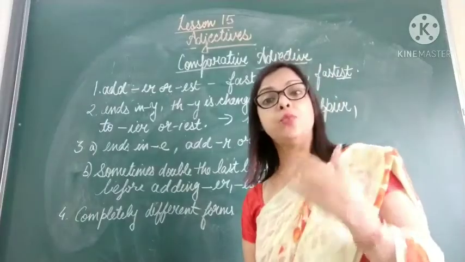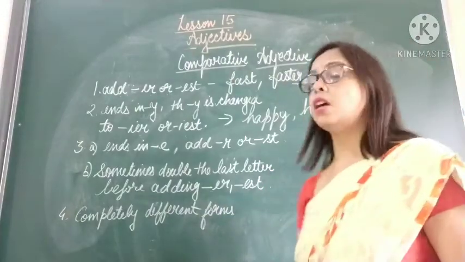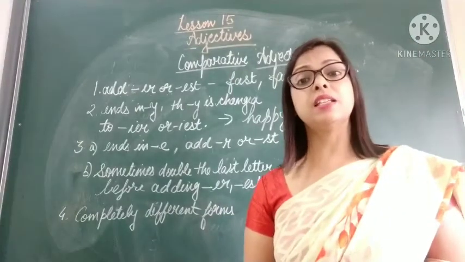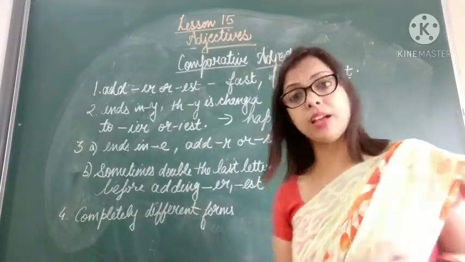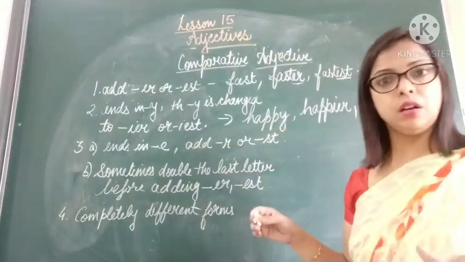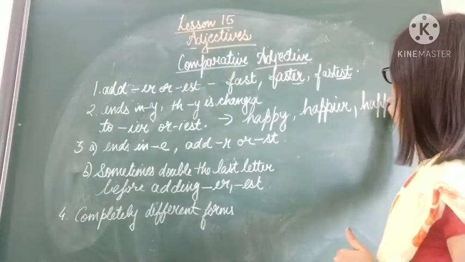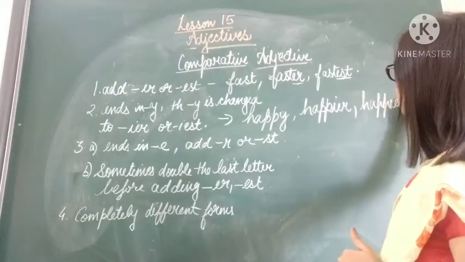And when we are comparing more than two, like if I say "Sana is the happiest of all", then we are comparing Sana with all other girls. So what will we write? Happiest, H-A-P-P-I-E-S-T.